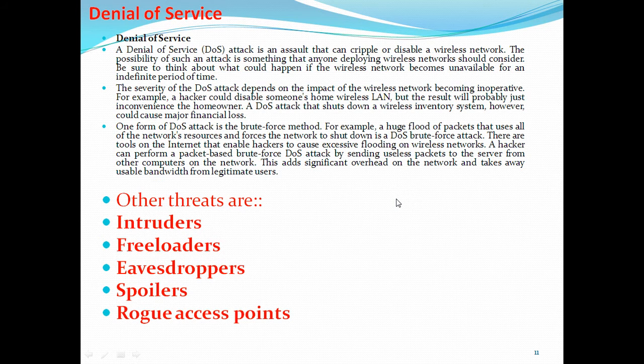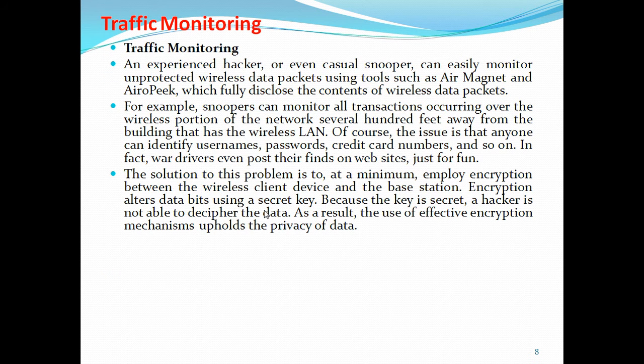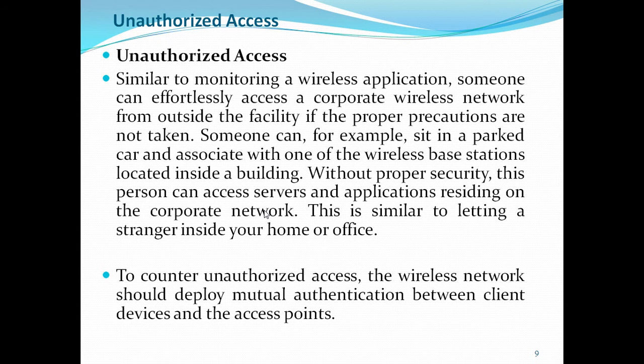And there are different other threats also: intruders, freeloaders, eavesdroppers, spoilers, rogue access points. These are also major threats in wireless networks. The main threats are denial of service, unauthorized access, and traffic monitoring. These three are the very important attack threats in wireless networks.